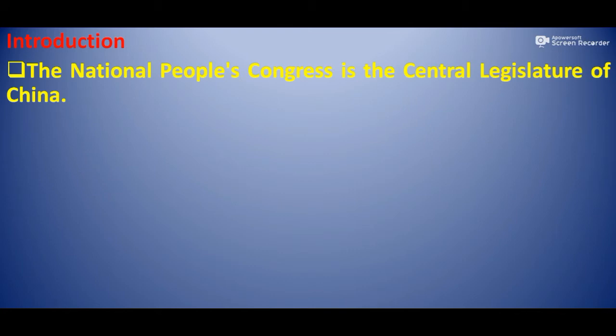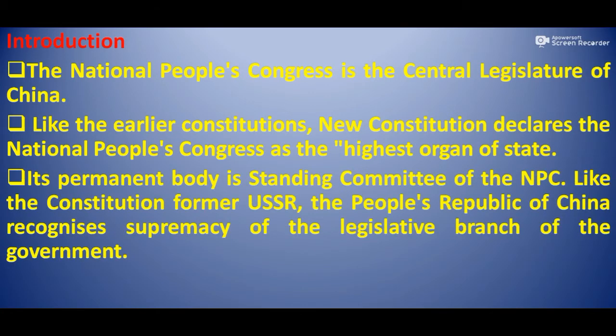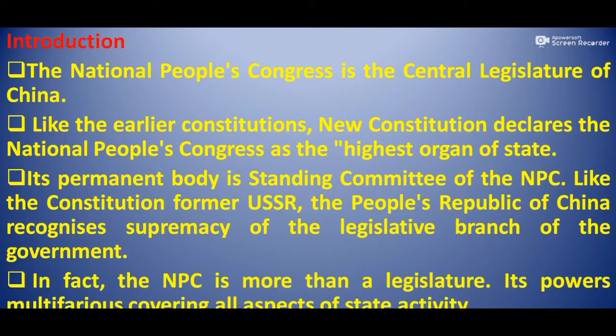The National People's Congress is the central legislature of China. Like the earlier constitution, the new constitution declares the National People's Congress as the highest organ of the state. Its permanent body is the Standing Committee of the National People's Congress. Like the constitution of the former USSR, the People's Republic of China recognizes the supremacy of the legislative branch of the government. In fact, the National People's Congress is more than a legislature. Its power is multifarious, covering all aspects of state activity.